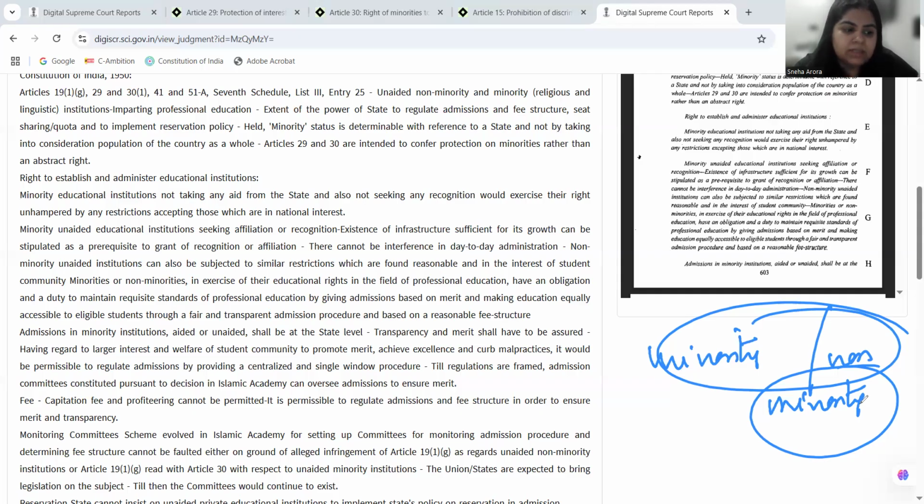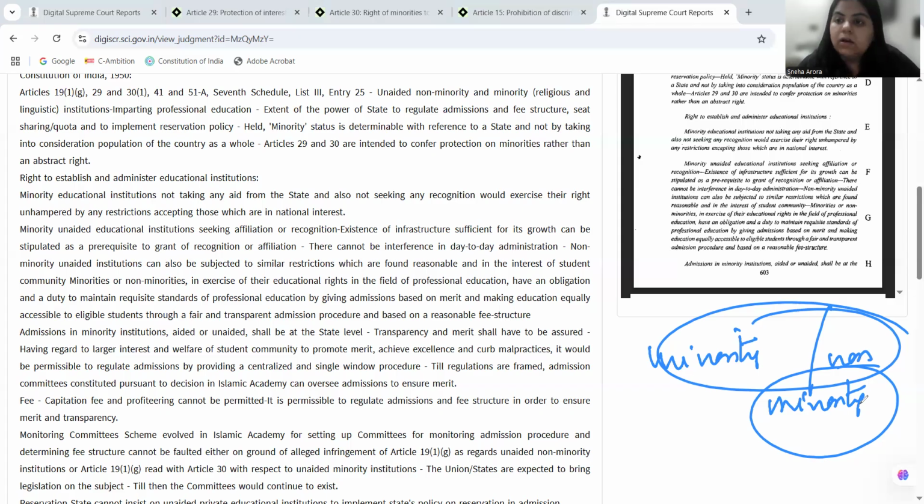Then minority protections are reaffirmed in this case. The case is holding that minority institutions do have a right under Article 30 to administer their own institutes. But at the same time, it is a mandate on them that they should ensure transparency and fairness in the admission selection process as well. It cannot be made arbitrarily just because you have the power concentrated in just the management of the institute. So this was the decision in PA Inamdar's case.